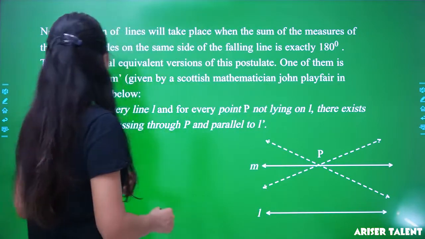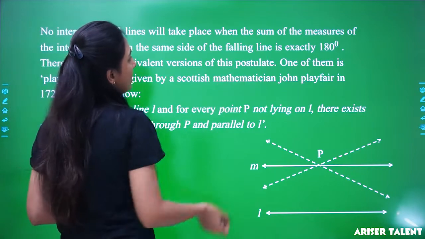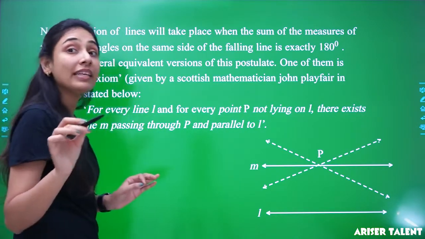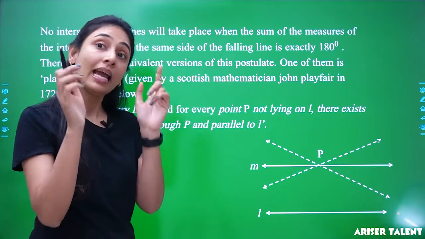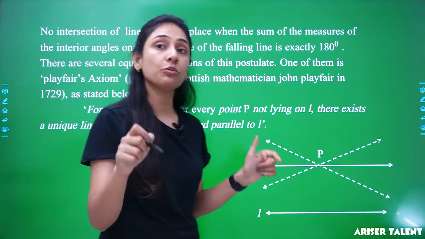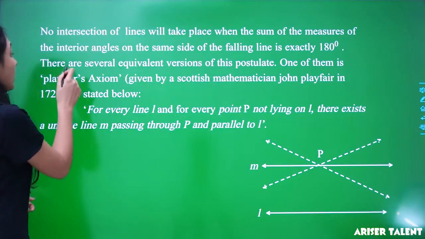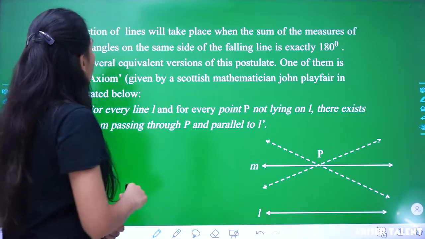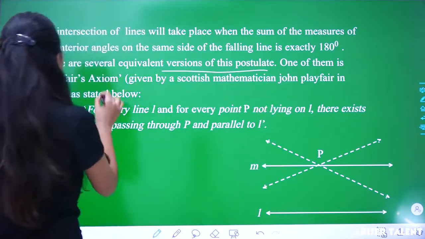Now, one of them: if the sum of the interior angles on the same side of the falling line is exactly 180 degrees, no intersection of lines will take place. At this particular point, they are going to be parallel. They are not going to intersect. Okay, there are several equivalent versions of this postulate. One of them is Playfair's axiom.